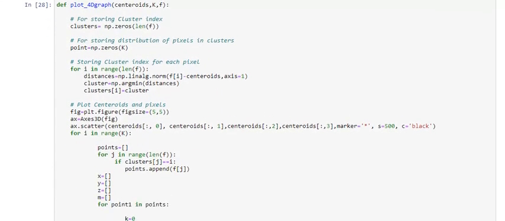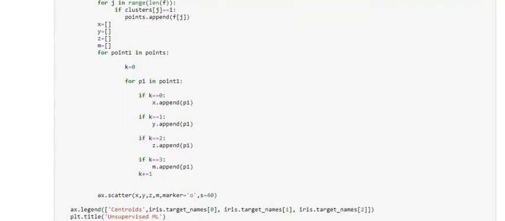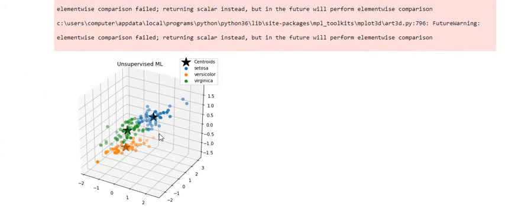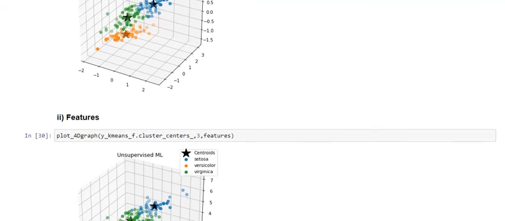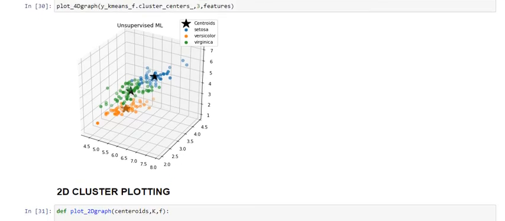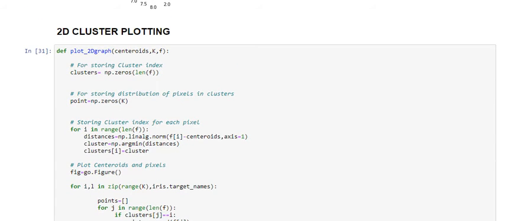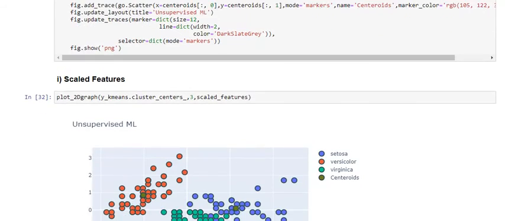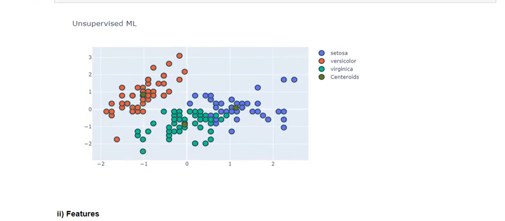I created a function for 4-dimensional clustering plots. Here you can see the plot, a beautiful 3D plot, where the centroids and the points allotted to each cluster are plotted. Here it's for the original features. For the 2D graph, Plotly is used, and here you can see the graph, it's beautiful as well.